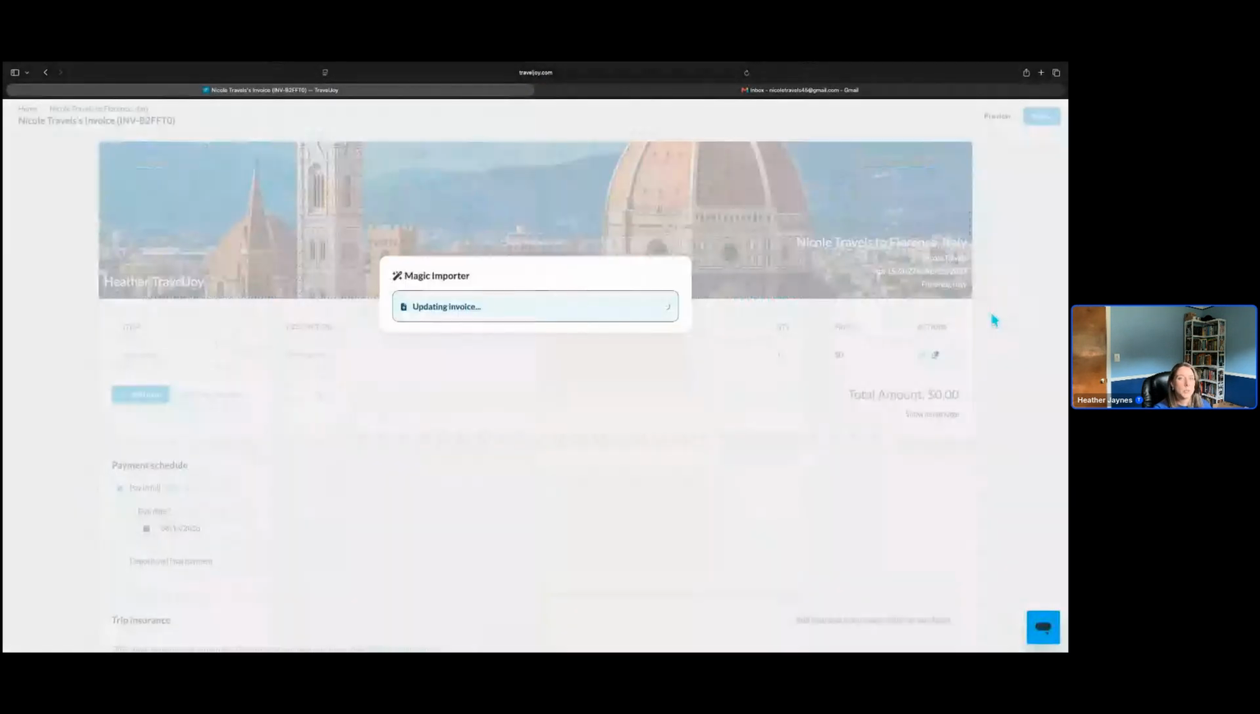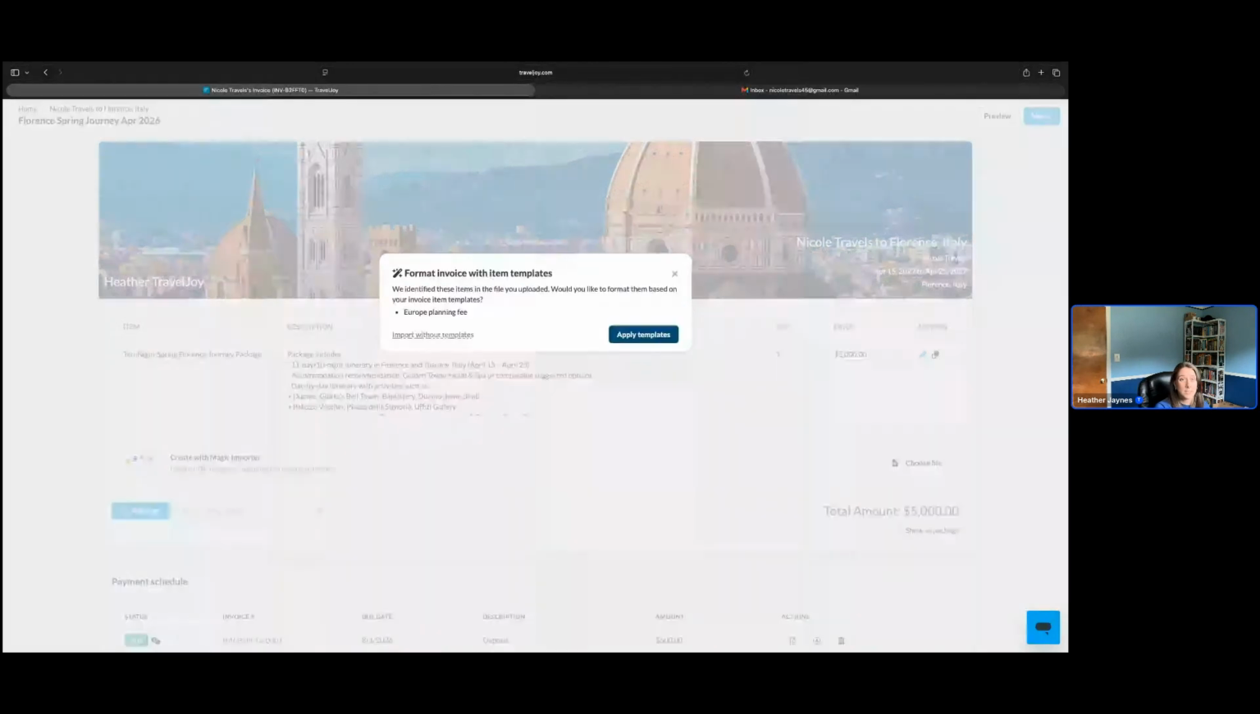And then TravelJoy automatically pulls in the important details from that document. Things like package details, dates, confirmation numbers, deposits, and final payments, just to name a few items. This import will generate a clean branded invoice in just a few moments, saving you tons of time and effort. Once it's done, you're going to want to review the results for accuracy, and then it's ready to send out to the clients to collect their payments.